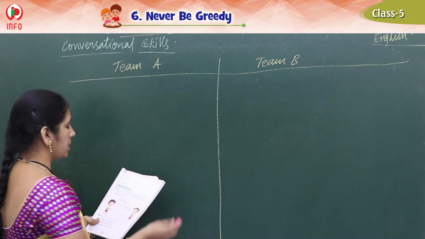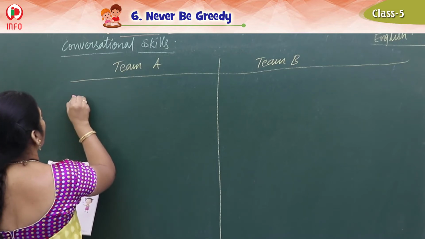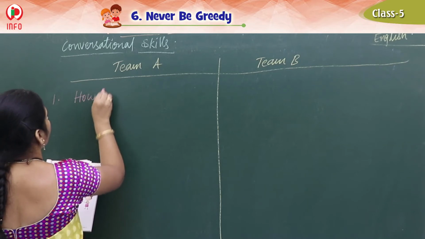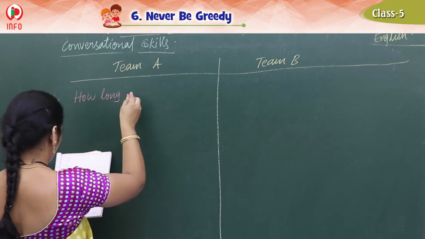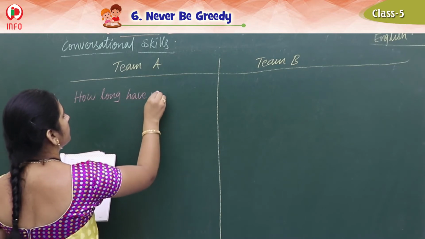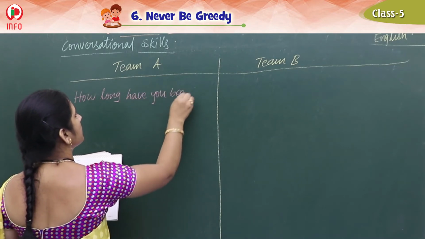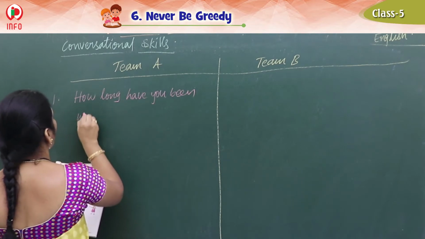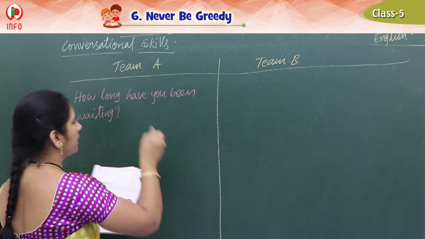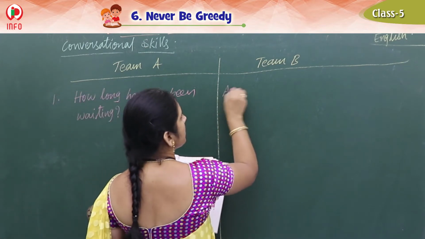What is the first question they have given? How long have you been waiting? So for this, what can we write here as the answer? Yes, what is the answer?